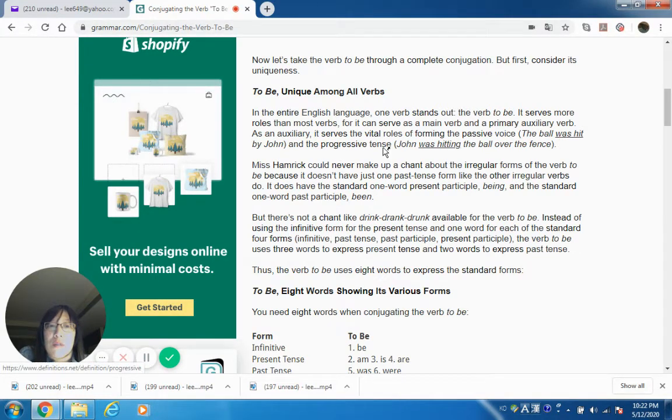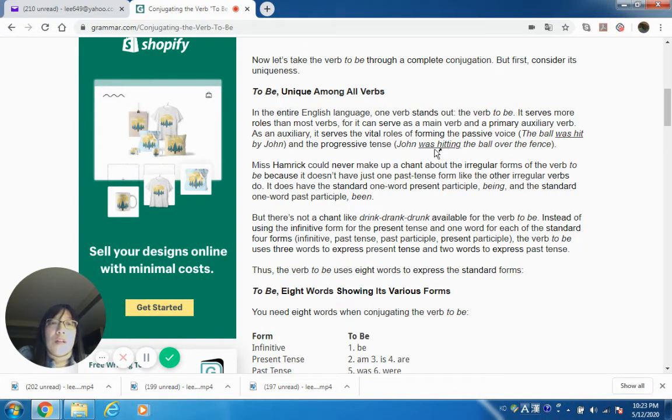And the progressive tense. Progressive means continuing. Progressive is another fancy word for continuing, continuous tense. For example, John was hitting the ball over the fence. So in order to make it in continuous tense, all you need is the be verb plus ing.